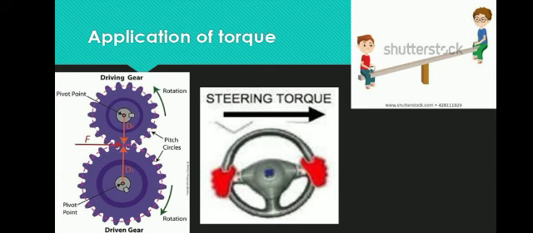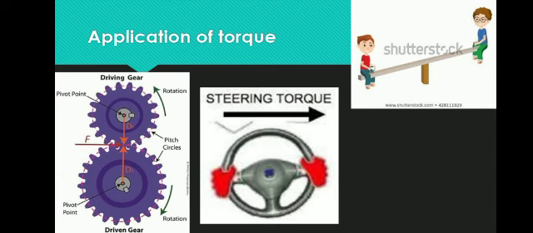It helps to change the speed of rotation of a wheel by changing the torque. This is the principle we use to transmit power.